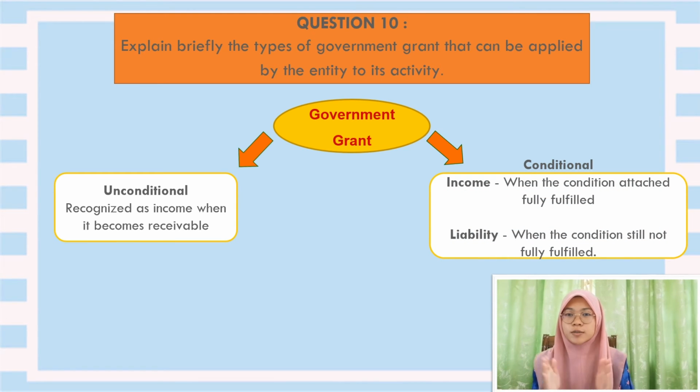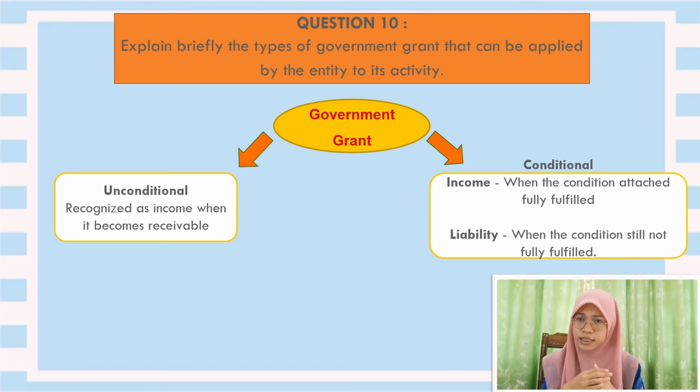Lastly, I'm going to explain a little bit about the government grant that can be applied by the entity. In our case study, the entity has been doing agriculture activities such as aquaculture. But first of all, I'm going to explain two types of government grant, which are the unconditional government grant and the conditional government grant. For an unconditional government grant, it is so simple: the company can record the government grant as income as it becomes receivable to them.